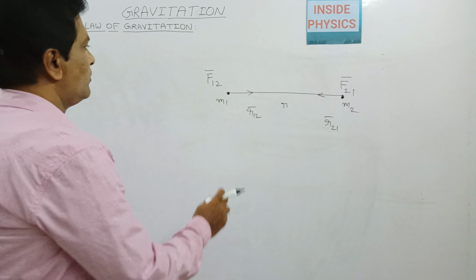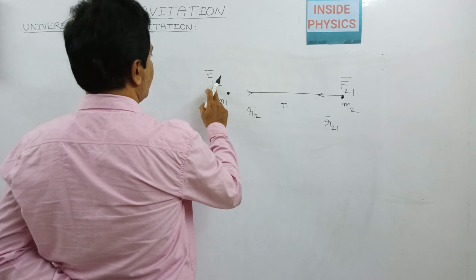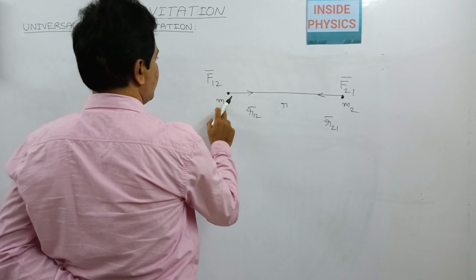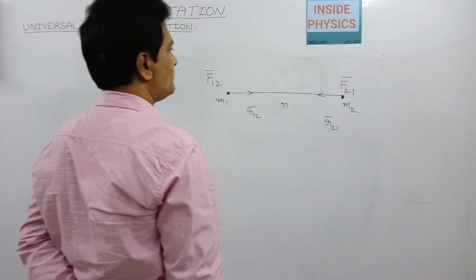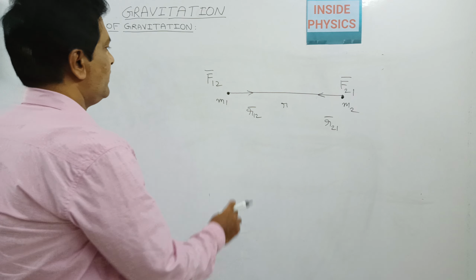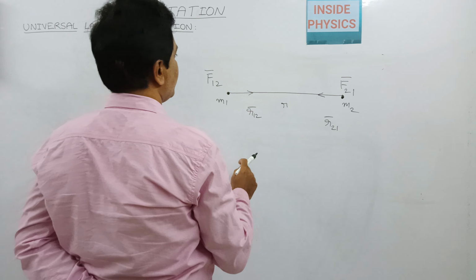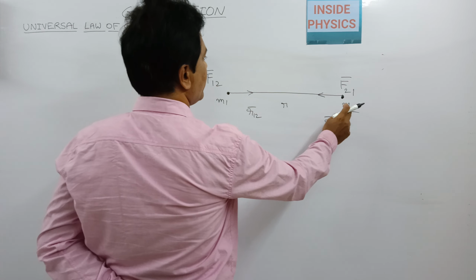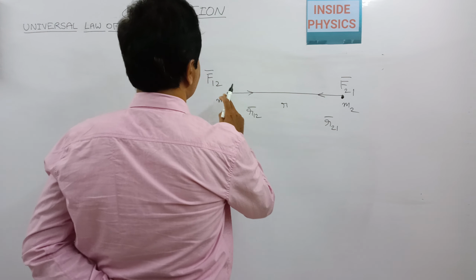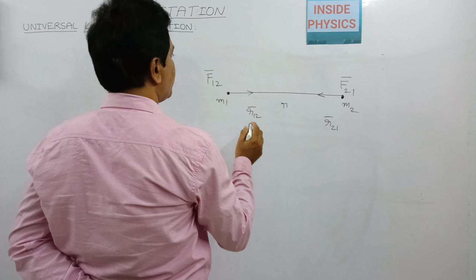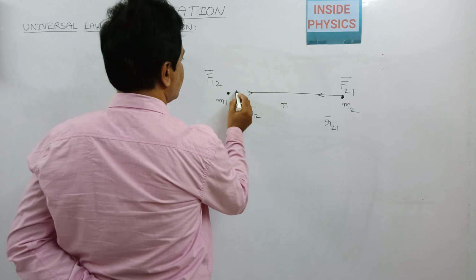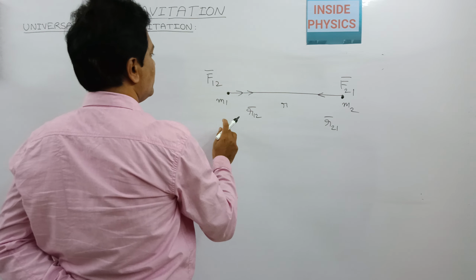Okay, the force on m1 because of m2: this will be pulled by the particle m2, so F12 can be represented as this arrow.